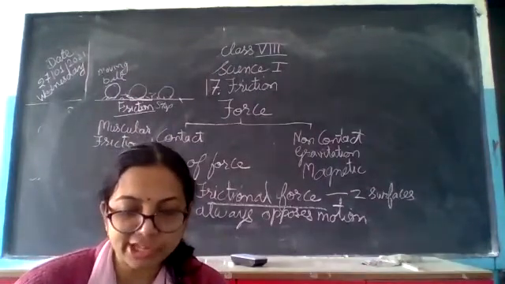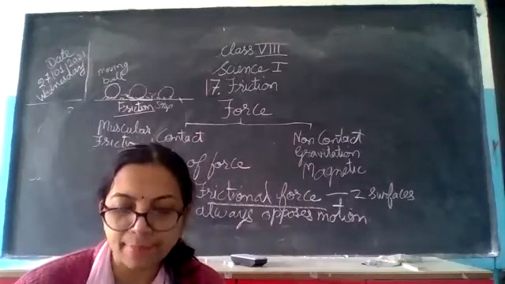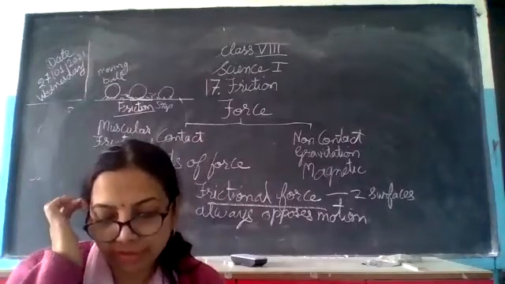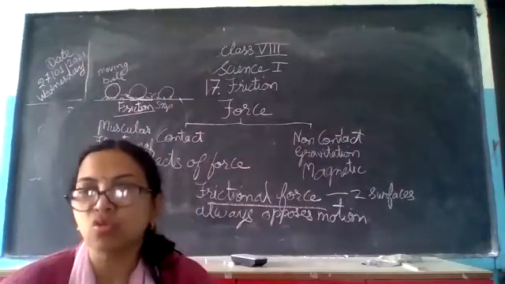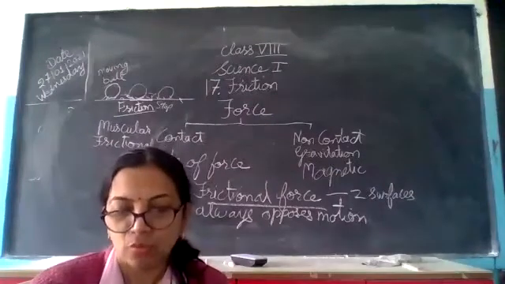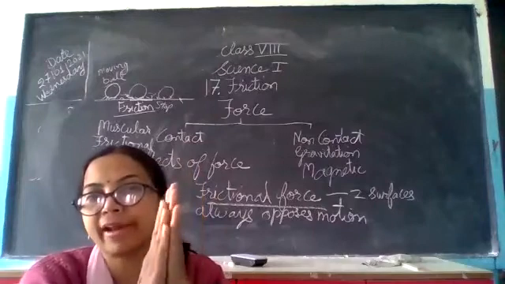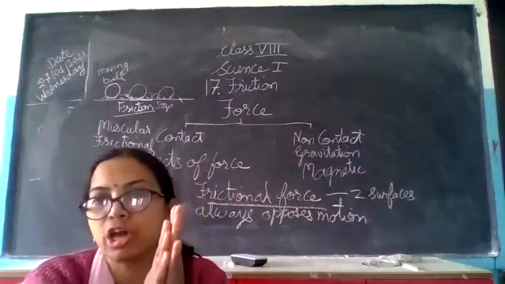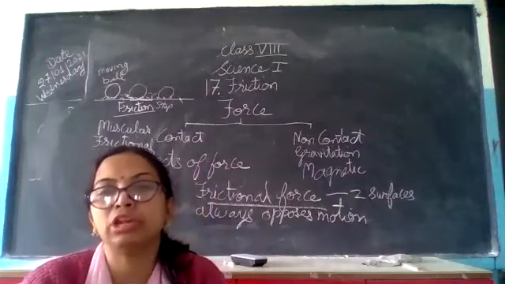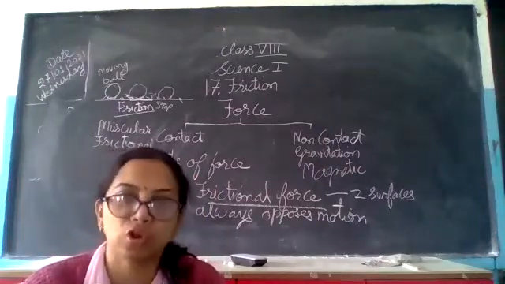It is a natural force that comes into play whenever two surfaces move or tend to move with respect to one another. When two surfaces rub along each other, then only we see the frictional force.